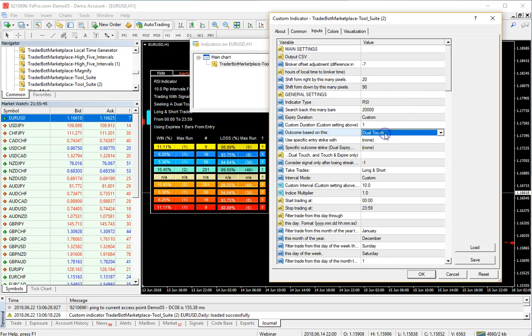You can try this with dual touch, with touch and expire and touch and retrace. I want you to try this with all different types of scenarios. Put in number 2, number 3 for 2 losses or 3 losses to happen. Play around with that, and we will reconvene in the next video.